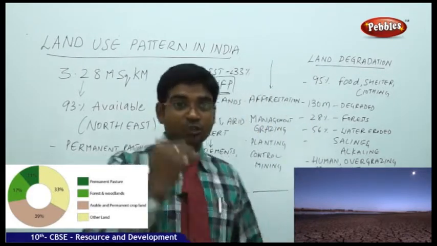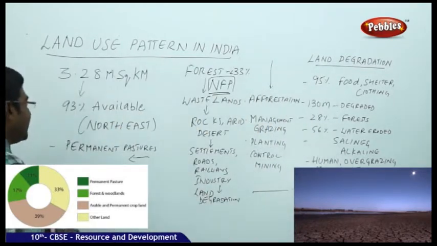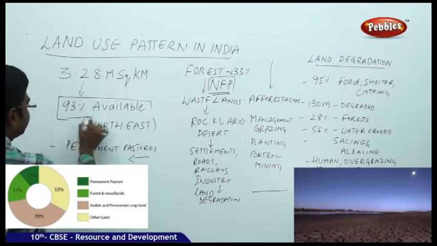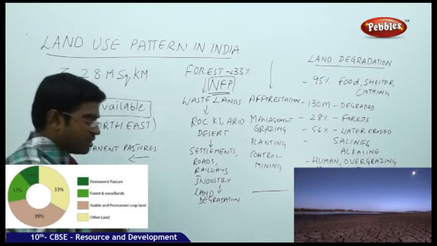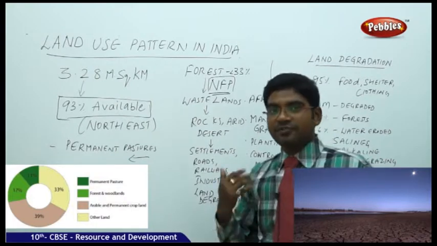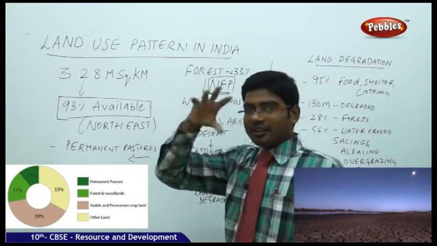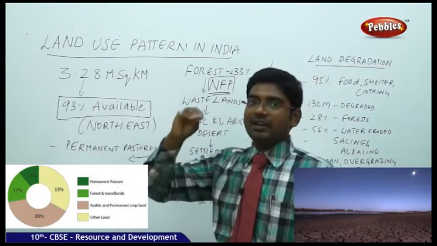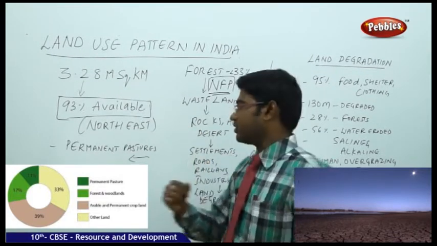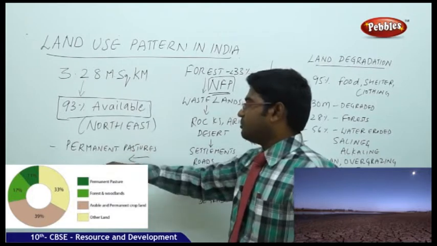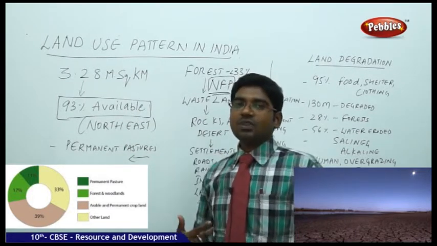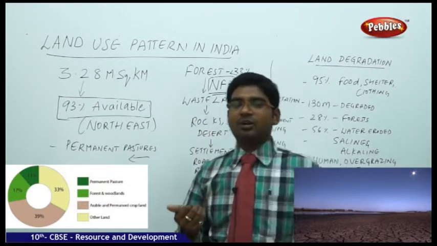As we are talking about the usage of Indian land, we have only 93% of the land available for us. This 93% of land is of great significance because we all come under this category, available for us to grow, to live, to stay, everything. In this, the permanent pastures are coming down day by day. Permanent pastures coming down, what, sir?